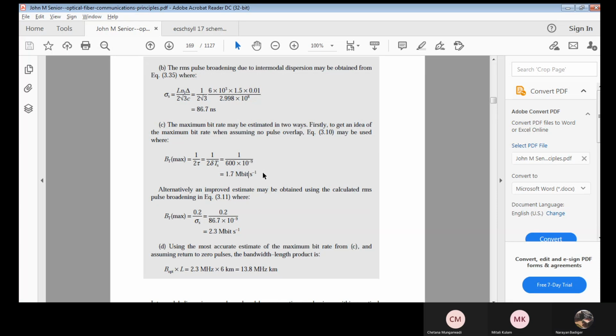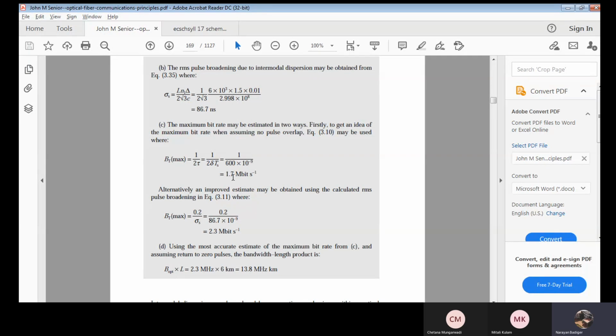Okay. Next. Now, we try to improve this by calculating or using the pulse broadening value which we have already used. Okay, we have another formula for this, that is 0.2 by sigma s. So it will be 2.3. It means I am trying to improve this.